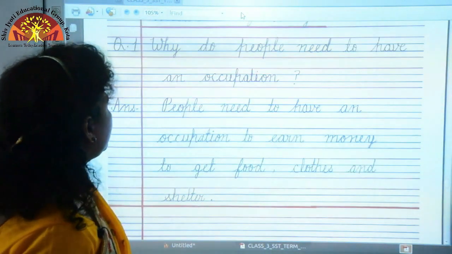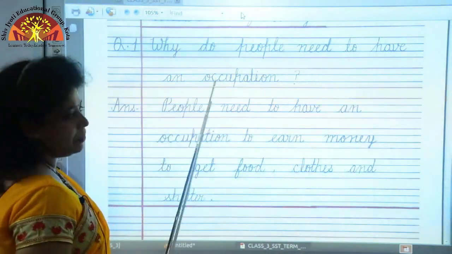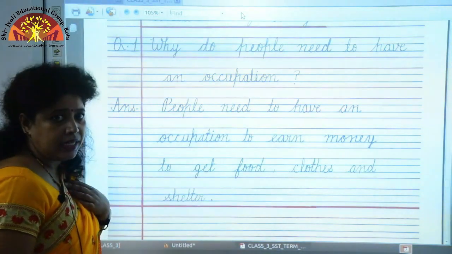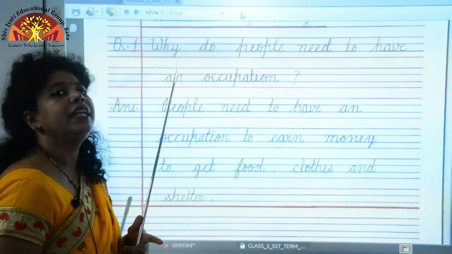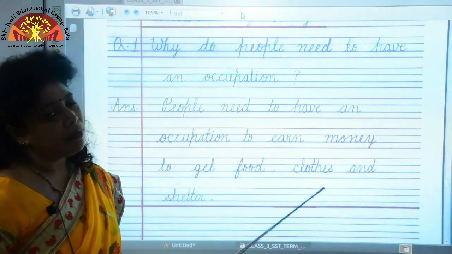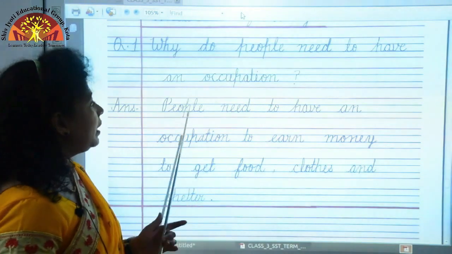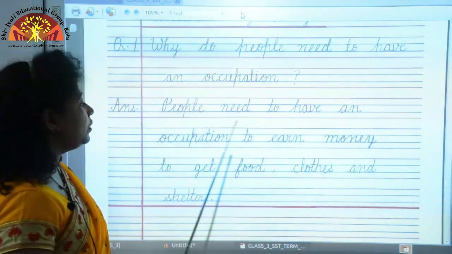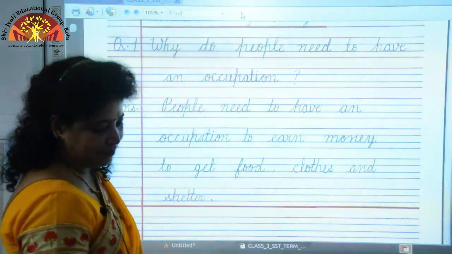Answer the following. Question 1. Why do people need to have an occupation? As I explained before, to get our basic needs, to get food, clothing and shelter, we need money, and to get money you need an occupation. That is why people need to have an occupation to earn money, to get food, clothes and shelter.